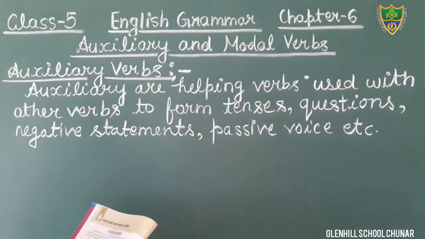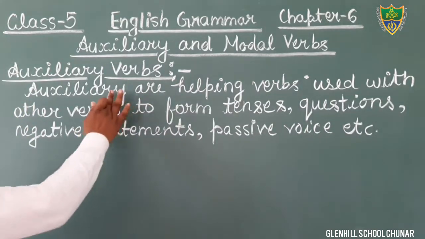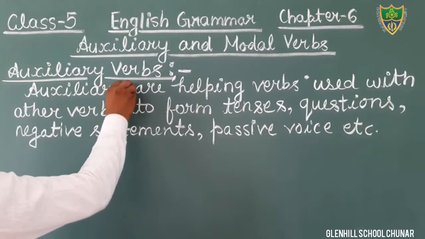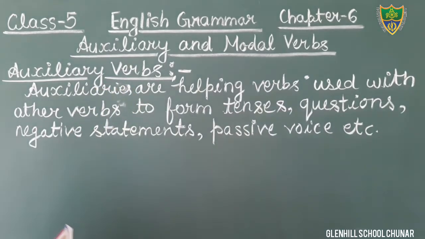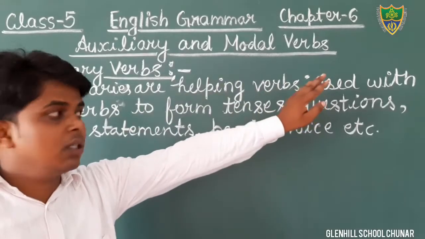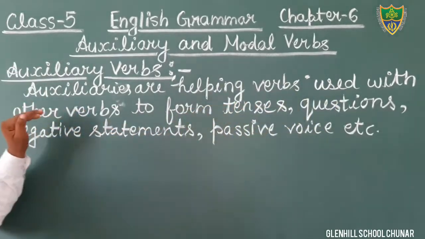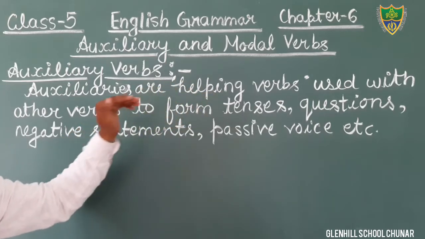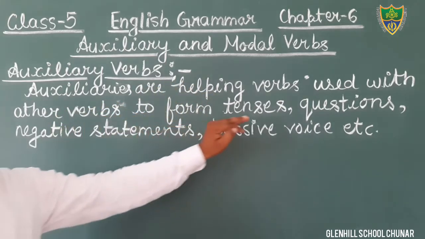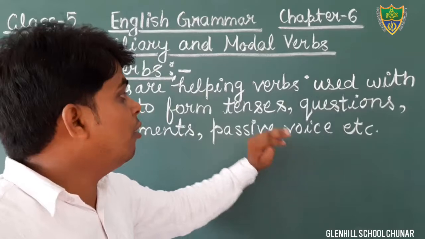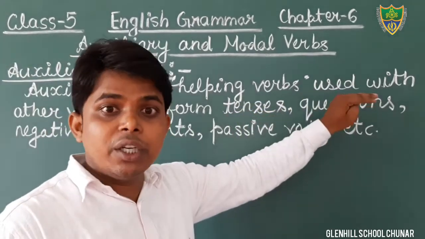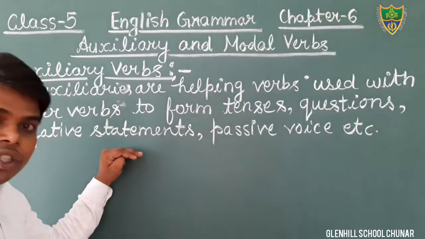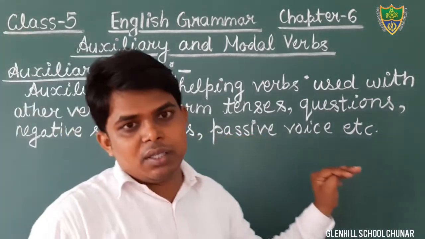Okay, so just see what is auxiliary verb. Auxiliaries are, there will be plural, auxiliaries, I-E-S. Auxiliaries are helping verbs, used with the other verbs, or main verb, you can see, used with the main verb to form the tenses, questions, interrogative sentences, and negative statements or negative sentences, or passive voice.